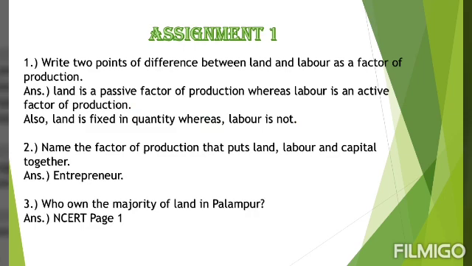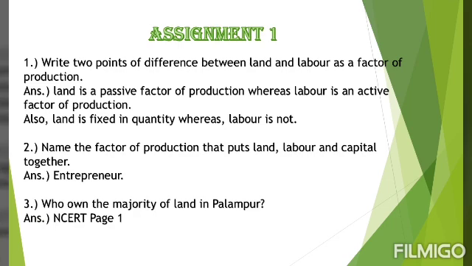The first question was, write 2 points of difference between land and labor as a factor of production. In the first video, students, I told you all the features of land, and then accordingly you all can compare between land and labor. So I've written one answer here. Land is a passive factor of production, whereas labor is an active factor of production.